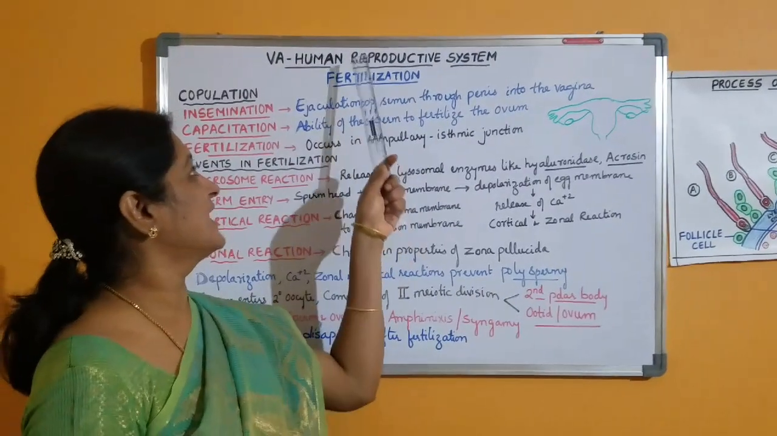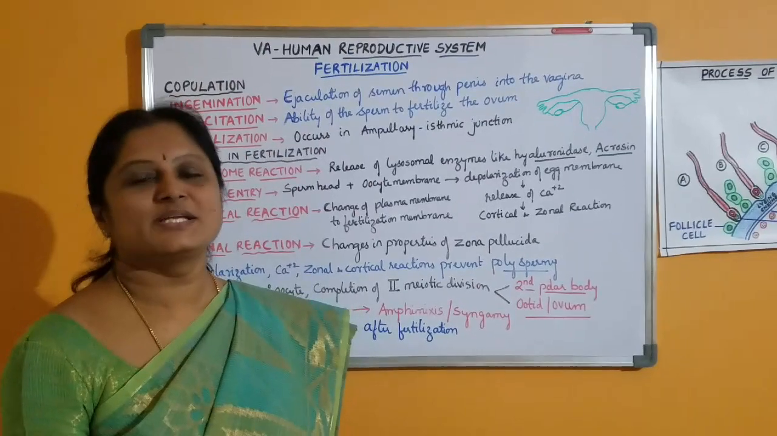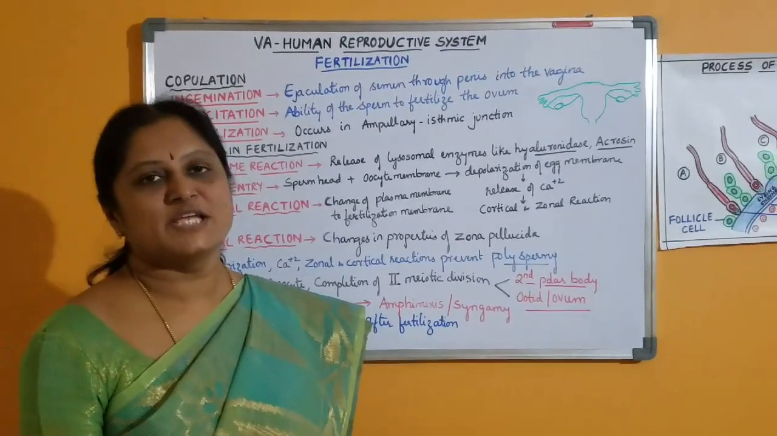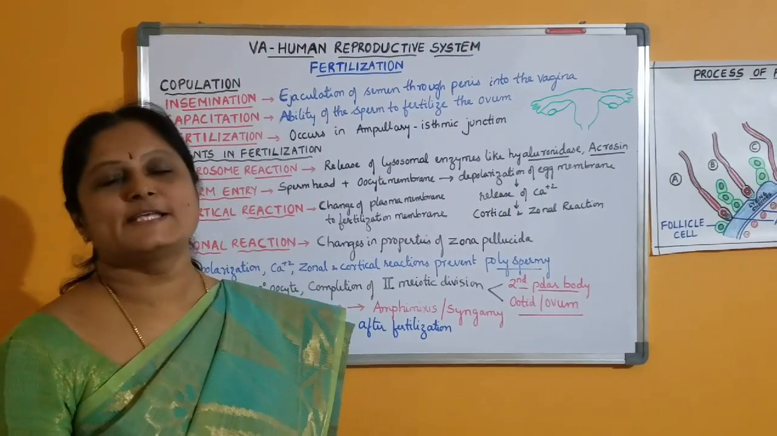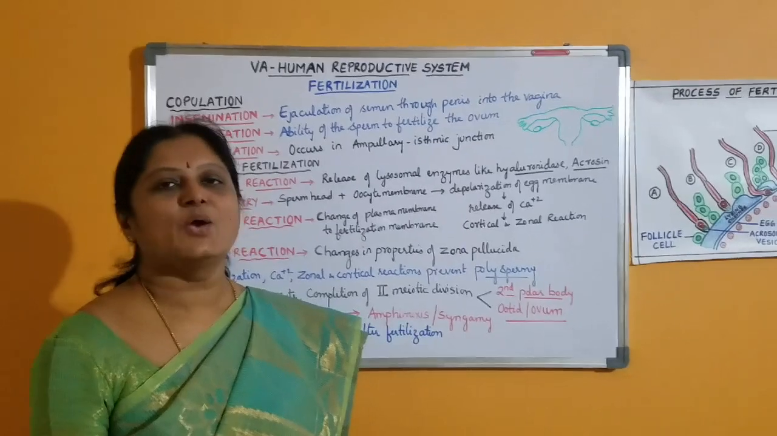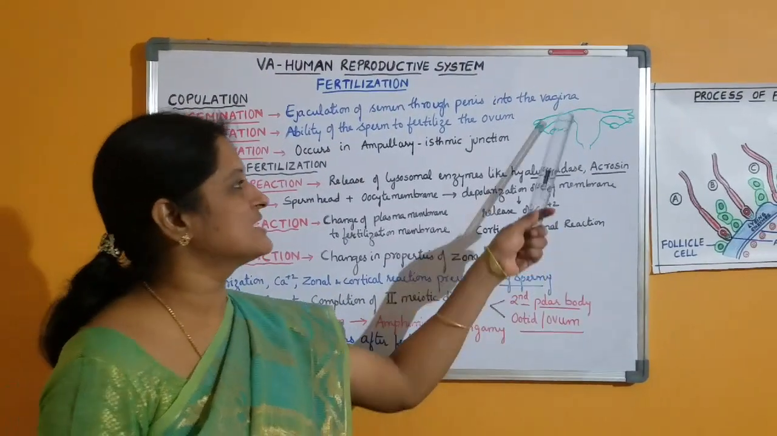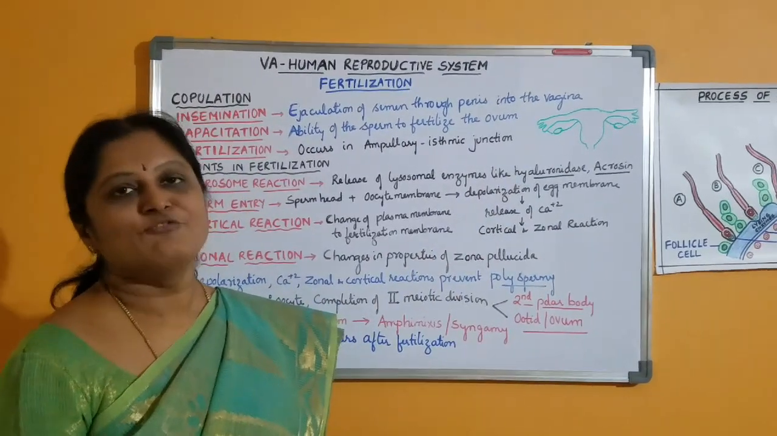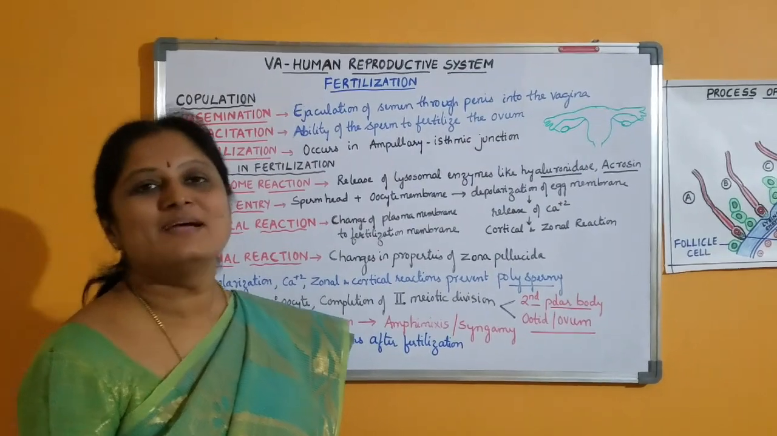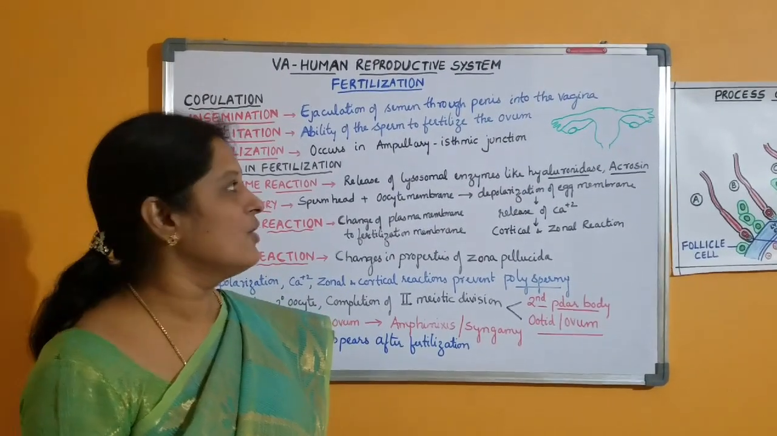Today's topic is fertilization in the human reproductive system. During copulation, the semen is ejaculated from the penis of the male into the vagina of the female, which we call insemination. The sperms or spermatozoa acquire the ability to fertilize the ovum after undergoing some changes in the female reproductive tract, which is called capacitation. So capacitation is nothing but the changes in the sperm which help the sperm to penetrate into the ovum.